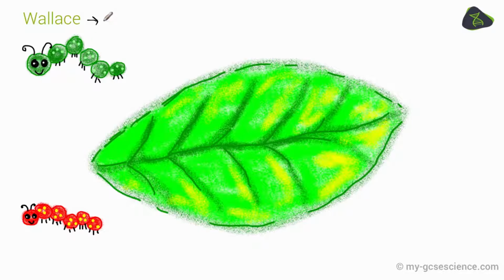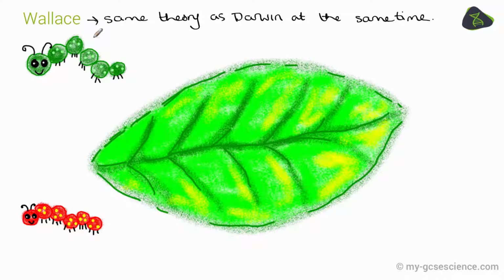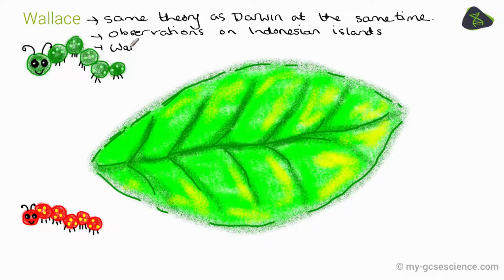One last point to make in this video is that Charles Darwin got a lot of credit for a theory that wasn't just his. In fact, he did a lot of collaborative work with a chap called Alfred Wallace. Darwin went to a group of islands called the Galapagos Islands, which I've just mentioned, but Wallace came up with exactly the same theory of natural selection, but he went to a group of islands in Indonesia, and he made similar observations to Darwin. The problem was, Darwin was clever enough to publish his book, The Origin of Species, before Wallace had the opportunity to actually publish his findings.